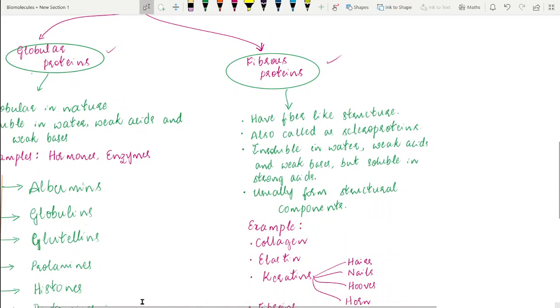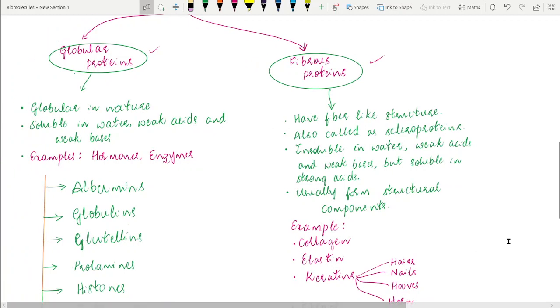I'm not going to explain their structural aspects in detail. But usually globular proteins are globular in nature, or elliptical, and often they are soluble in water or weak acids and weak bases. Most of the proteins that are present in our body are globular proteins. The best examples are that most of the protein and peptide hormones are globular proteins, and all our enzymes are globular proteins.